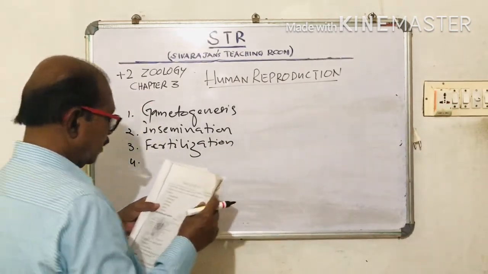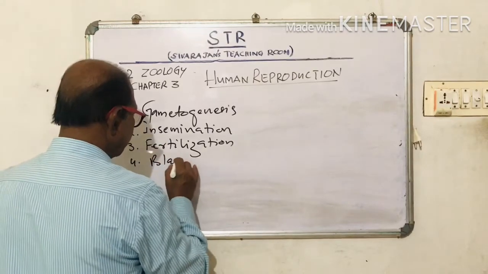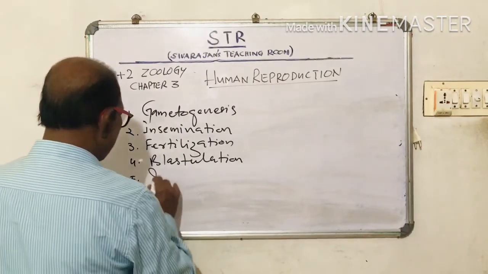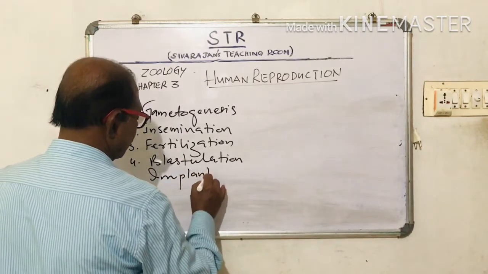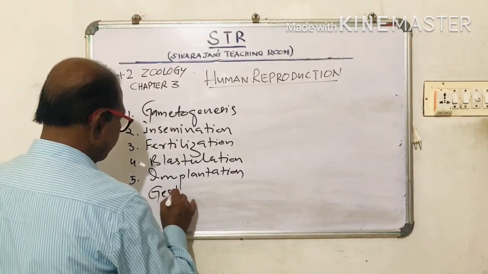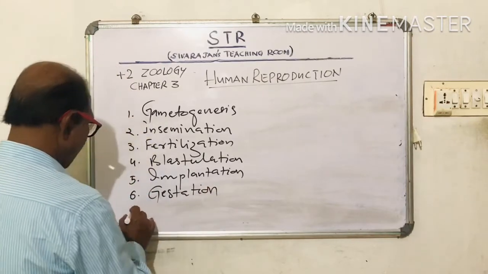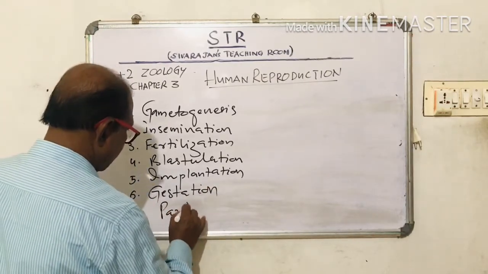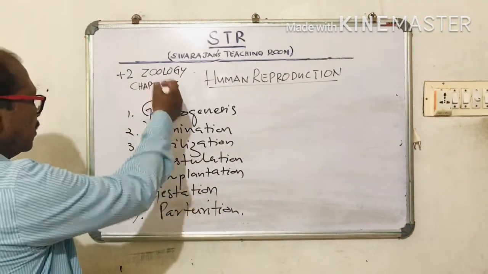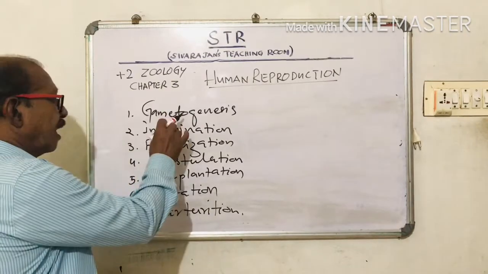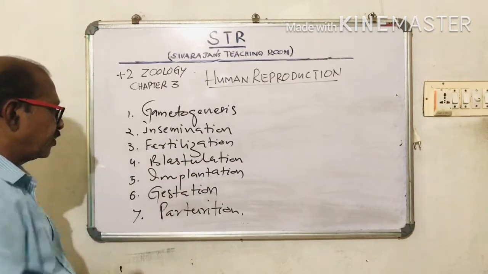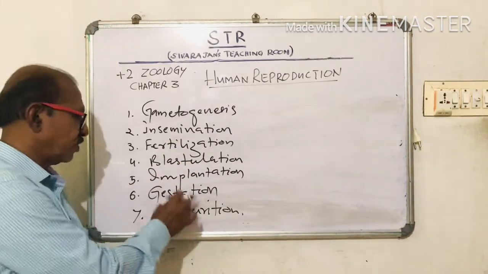Four, blastulation. Five, implantation. Six, gestation. And seven, parturition. So these are the different stages of human reproduction: gametogenesis, insemination, fertilization, blastulation, implantation, gestation, and parturition.